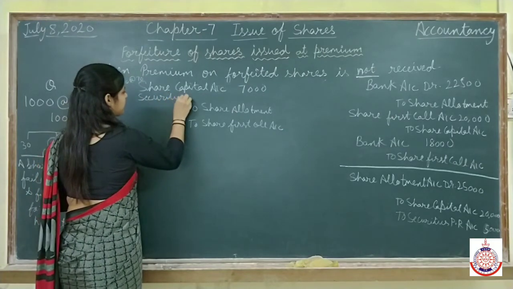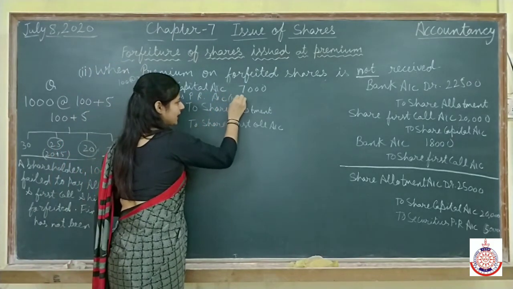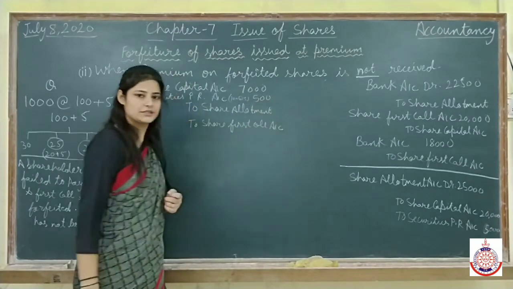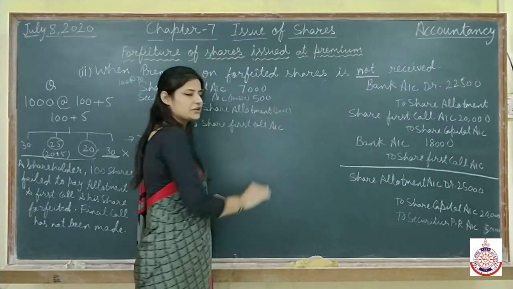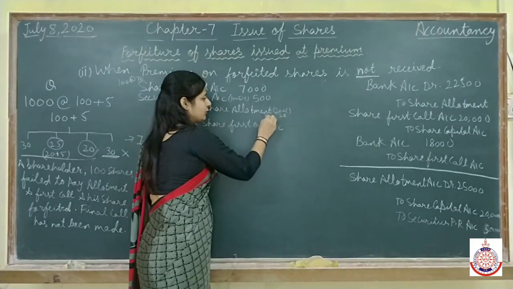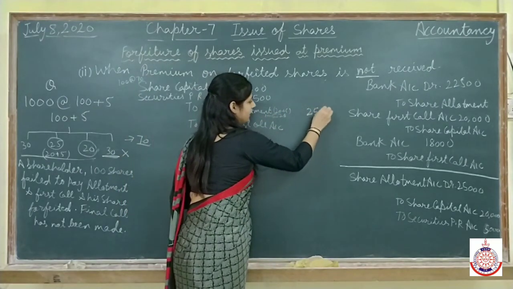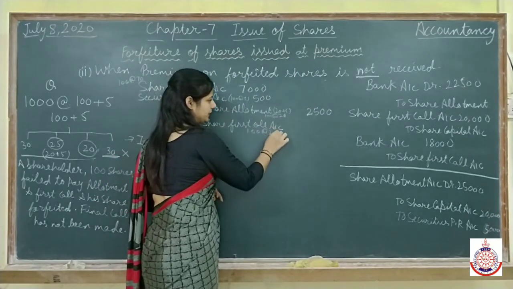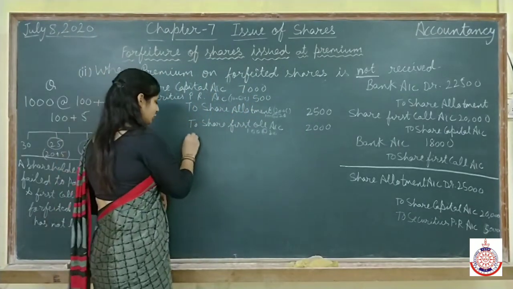Security premium reserve account. Total 100 shares at the rate of 5. 5 is a premium. It means total 500 we are not receiving. On allotment, 20 rupees of allotment and 5 rupees of security premium we are not receiving. It means total 25 we are not receiving on allotment per share. 100 into 25, which is 2,500. And on first call also 100 shares at the rate of 20. It means this 2,000 we are not receiving. Clear?